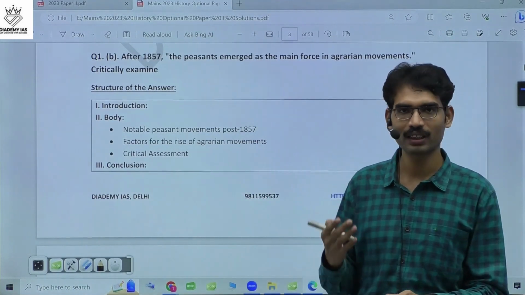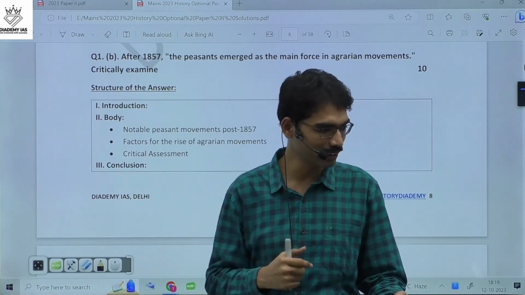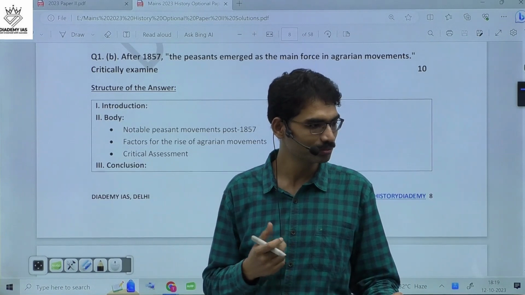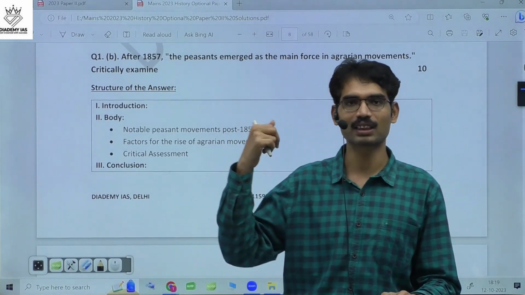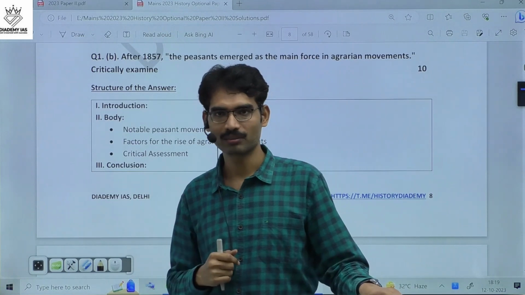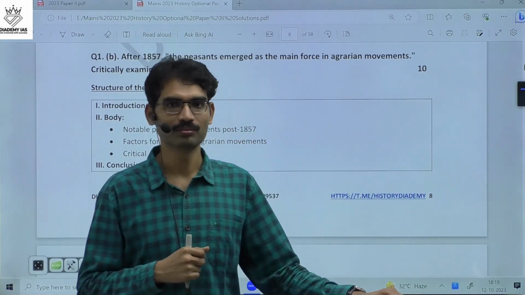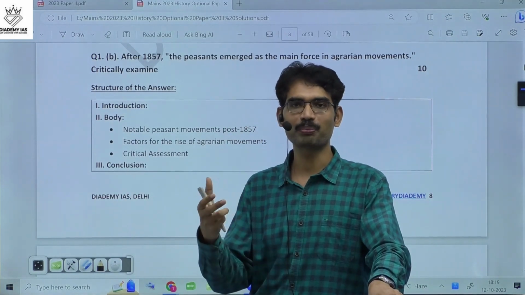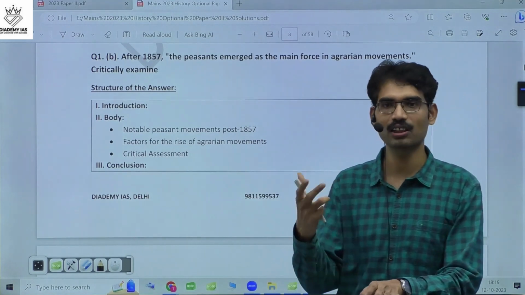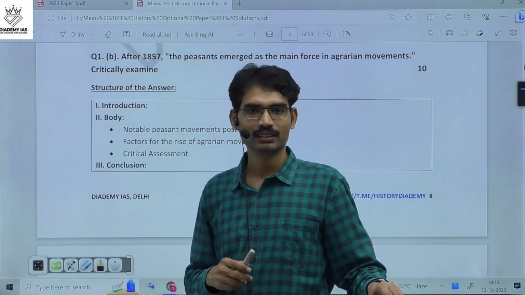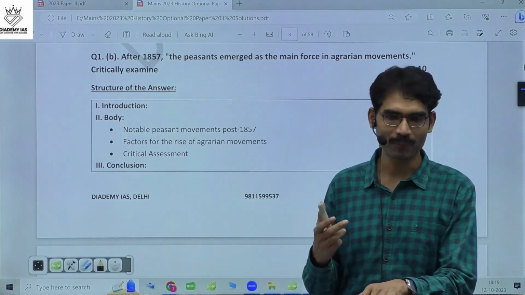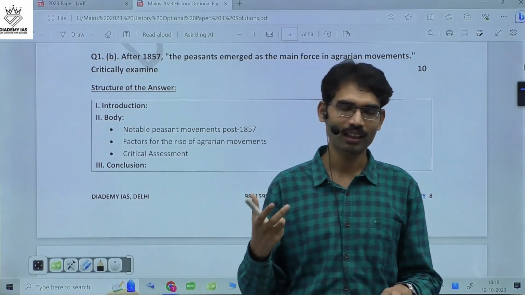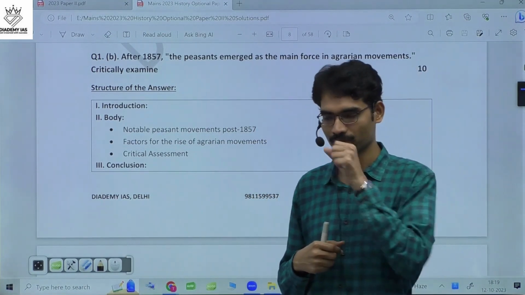Land revenue settlements: Zamindari settlement, Ryotwari settlement, Mahalwari settlement. Yes. High taxes and moneylenders, atrocities, high debt of peasants, Indigo Rebellion. These are examples. Deccan riots is one example. Indigo Rebellion is one example. And gradually, after the 1900s, can you give some peasant movements after 1900? Gandhiji also participated. Kheda Satyagraha, Champaran Satyagraha, and Bardoli Satyagraha in Gujarat. These are examples of various peasant movements.